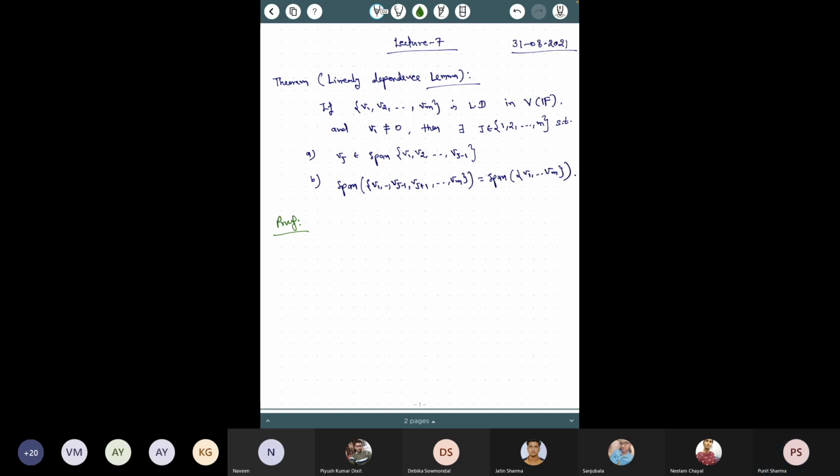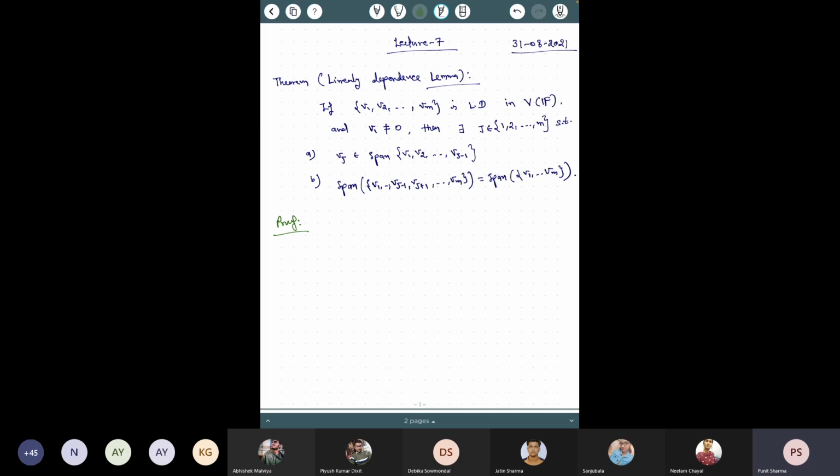First we take vj, which is a scalar multiple of some vectors. But how do you know that such a vector exists? We have to prove it. We are given just a linearly dependent set such that the first vector is not zero.